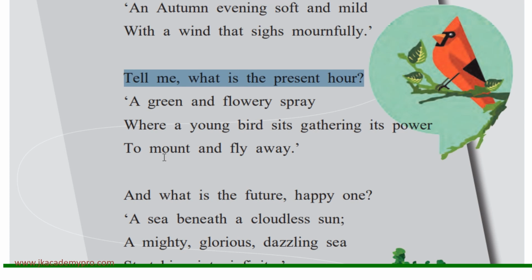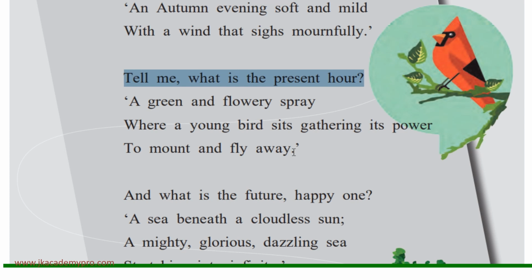So, the child is comparing its life to a young bird who is gathering all its strength to fly away beyond the tree, beyond the sky, and fly right into the world and explore the world. So, in the same way, we can compare the child's life that at this stage, the child wants to fly away. So it's gathering all its strength.